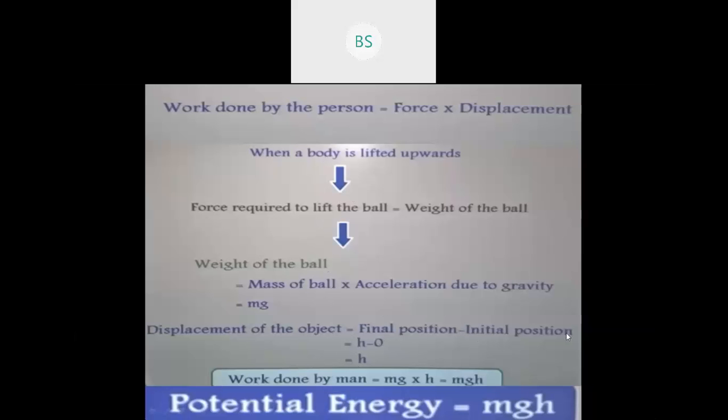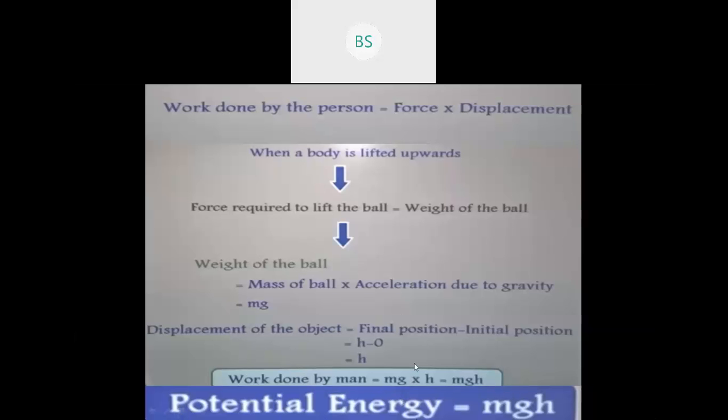And when the ball was on the surface of the earth, the height of the ball is 0, correct? So initial position is 0. So h minus 0 is h, correct? So work done by a man, initially it is mg and also height. So work done by a man is what now? mgh. So we can say that the derivation of potential energy is mgh.